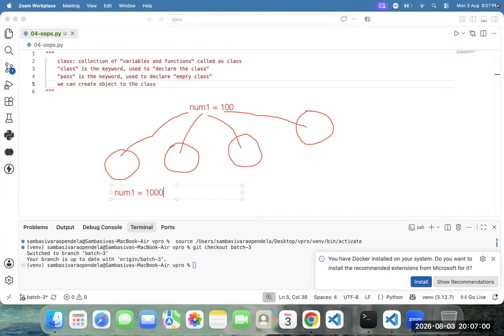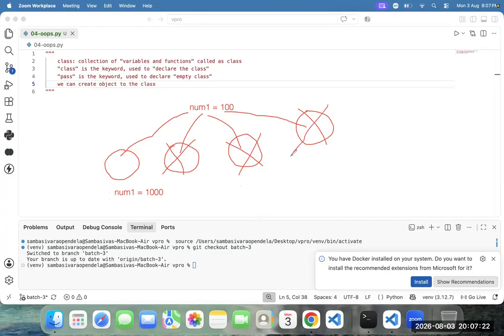Num1 equal to 1000. Who done the changes? Object 1 or not? Yes, object 1 done the changes. These changes won't affect object 2, never affect object 3, never affect object n, never affect object 1.